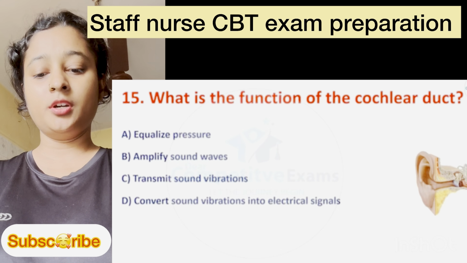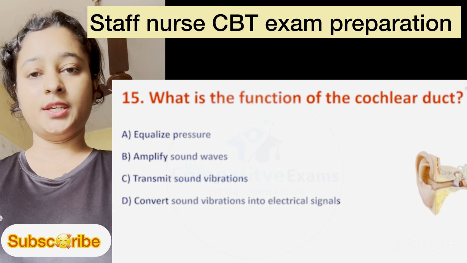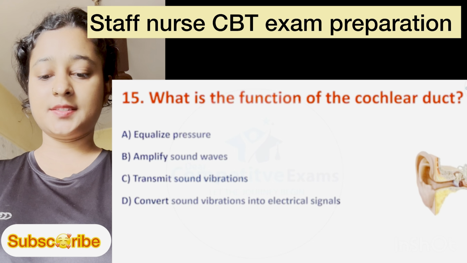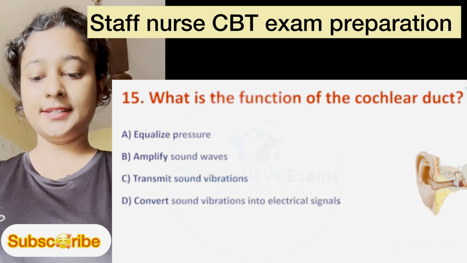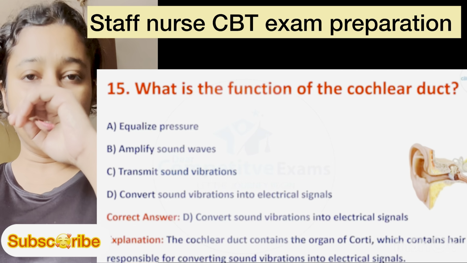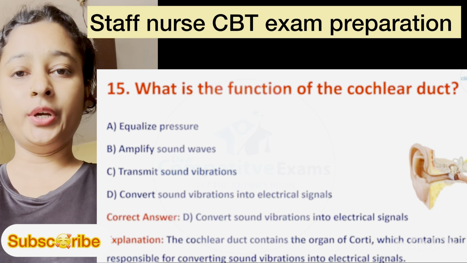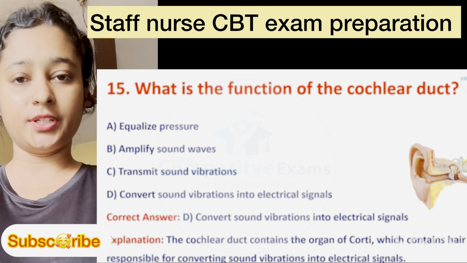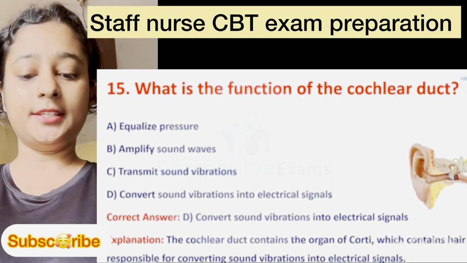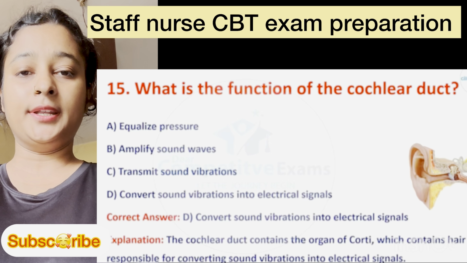Question number 15. What is the function of the cochlear duct? Option A is equalize pressure, B is amplify sound waves, C is transmit sound vibration, and D is convert sound vibration into electrical signals. Here the correct answer is option D, convert sound vibration into electrical signals. Explanation: the cochlear duct contains the organ of Corti, which contains hair cells responsible for converting sound vibration into electrical